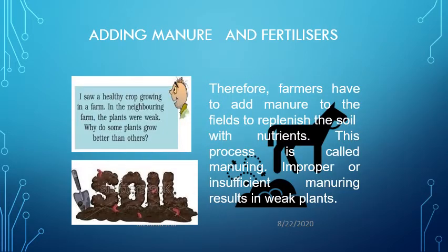Where the soil is not that rich in nutrients, the process by which we do the manuring or providing manures is very necessary to replenish the nutrients, and without manuring the result is weak plants.